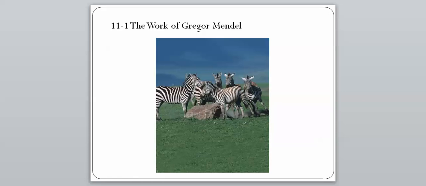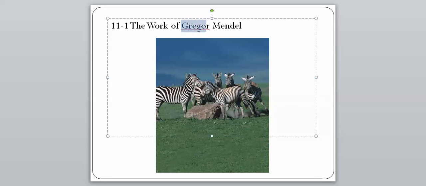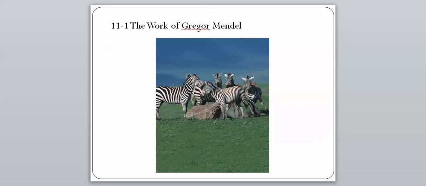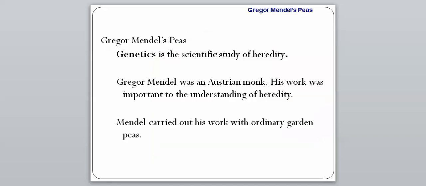So our first section in chapter 11 is titled The Work of Gregor Mendel. So this name right here is going to be very important. You need to know Gregor Mendel because he is kind of the father of everything we know about genetics, meaning that he is the one that discovered a majority of what we know today to be true about genetics.